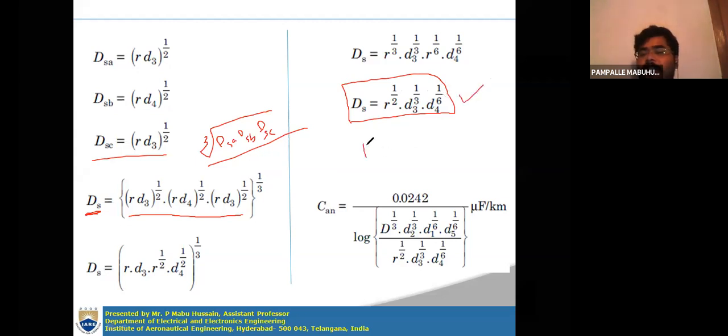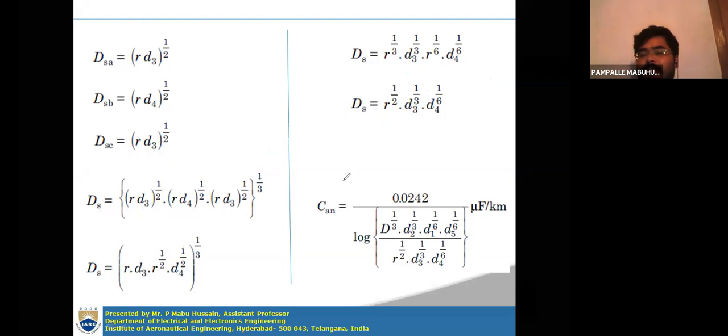So you got the D_m value and the D_s value. Finally you can substitute both in the capacitance formula. The capacitance formula is for neutral from any conductor, conductor A to neutral, so conductor to neutral capacitance or phase capacitance you can say. So C_AN is equal to 0.0242 by log D_m by D_s.